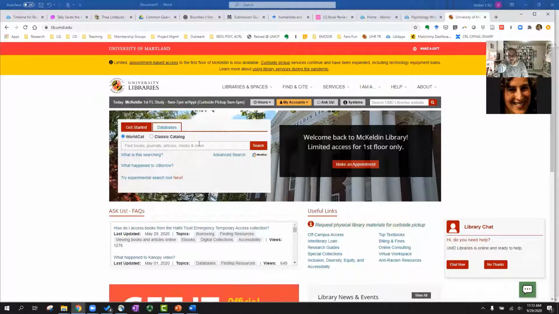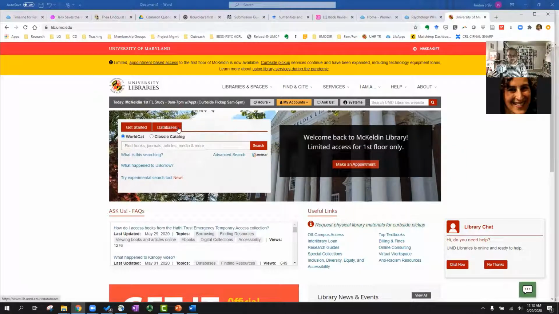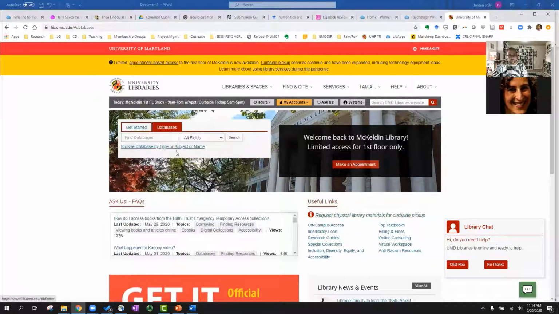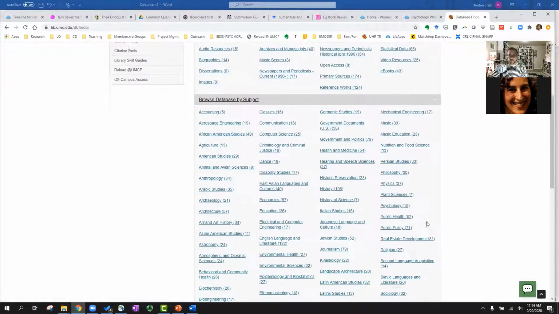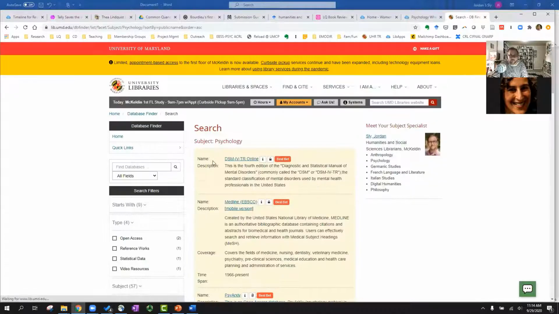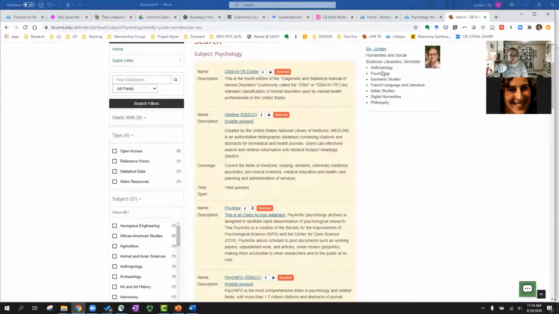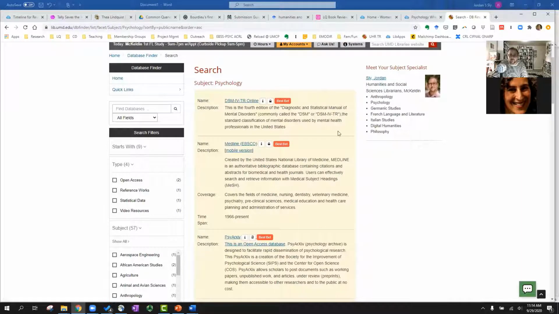So to get started, if we're on our main library's webpage, this is lib.umd.edu. You want to go to databases here, and we'll do the browse so you can see the scope of the databases that we have, but you could also type in PsycInfo here in this little box. But I'll go ahead and hit browse here, and then scan down to psychology. And in this little yellow box, you'll see our sort of best bets for all the different resources that we have here. This will be the same for every discipline.